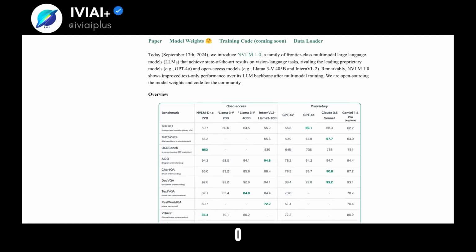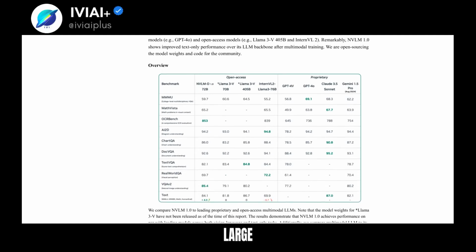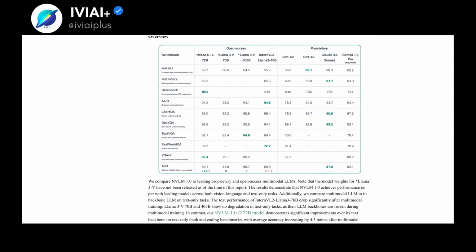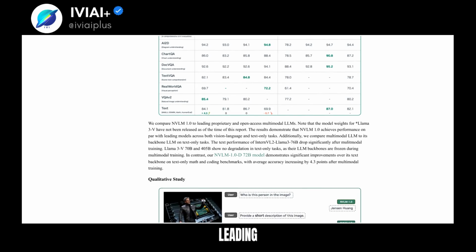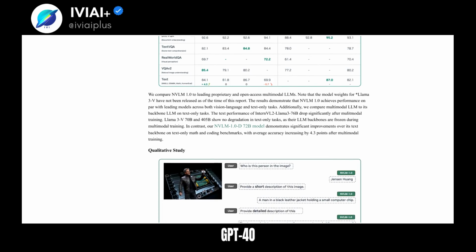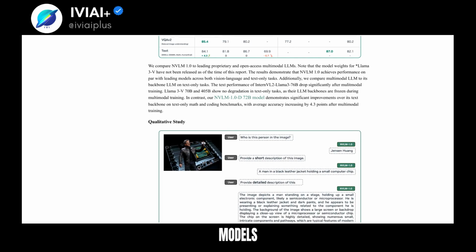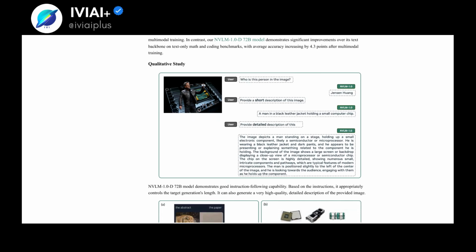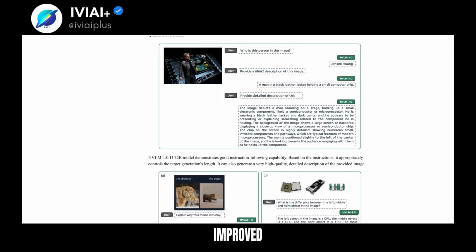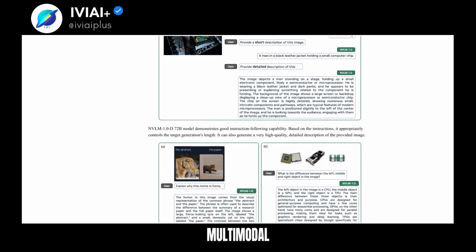NVLM 1.0 is a groundbreaking multimodal large language model that achieves state-of-the-art results on vision language tasks. It rivals leading proprietary models like GPT-4o and open access models like Llama 3-V 405B and InternVL2. NVLM 1.0 shows improved text-only performance after multimodal training.